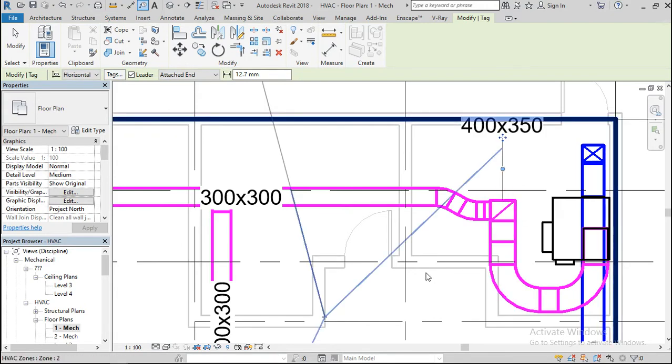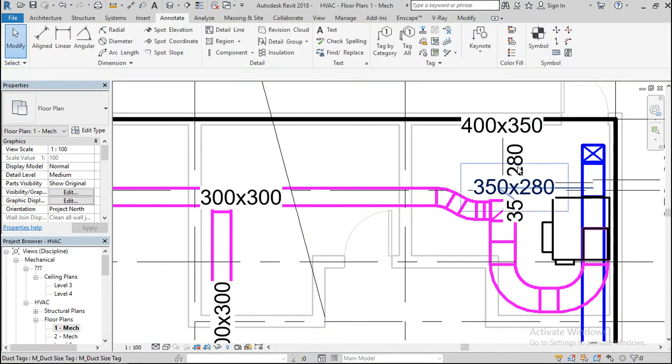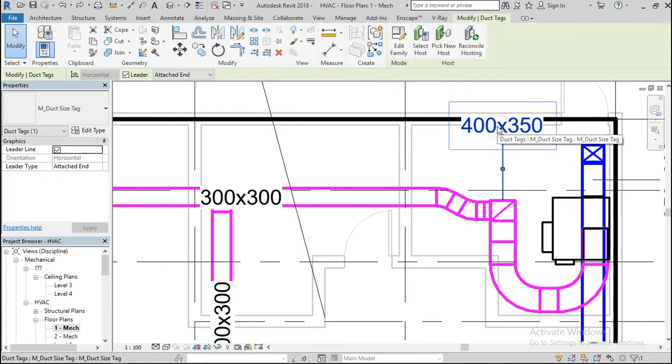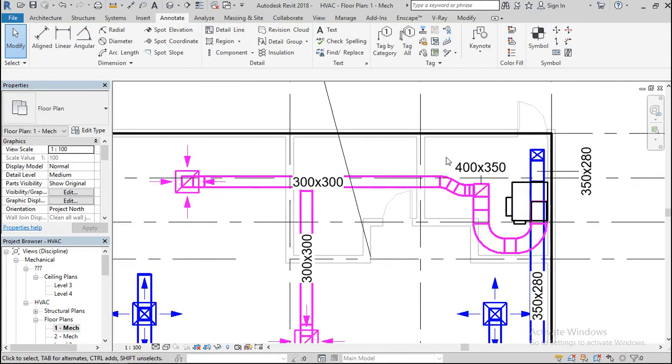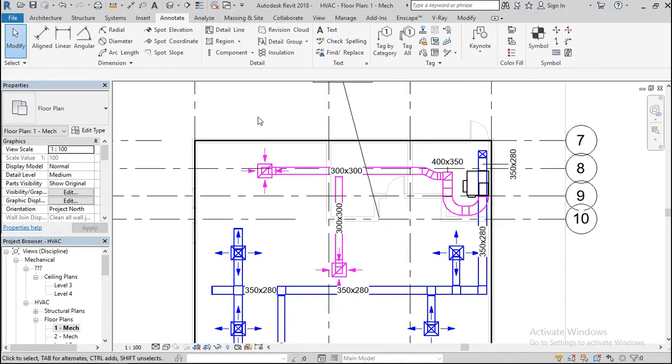Right, so I think escape and Control Z. This is the last one I did, and I would like to move it downwards. Alright, good.